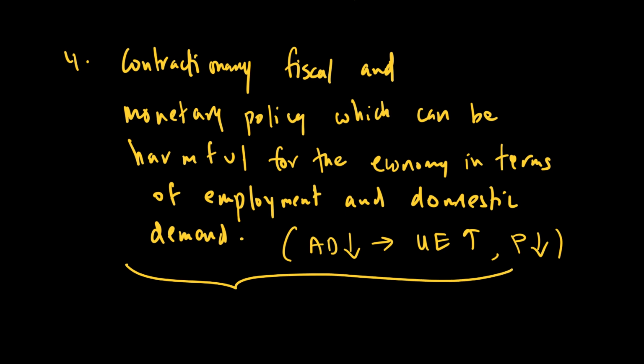So the idea goes that one of the consequences of a current account deficit is that a country may end up doing contractionary fiscal and monetary policy, which sometimes is a last resort. But if you end up doing that, there is a possibility of an economy slowing down and suffering from deflation because of this.